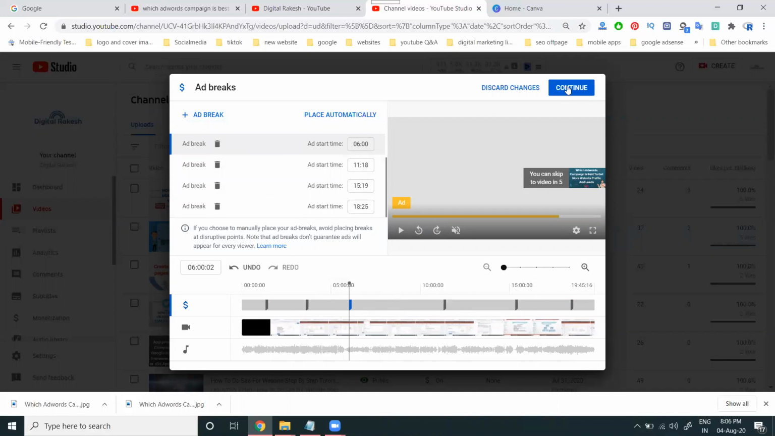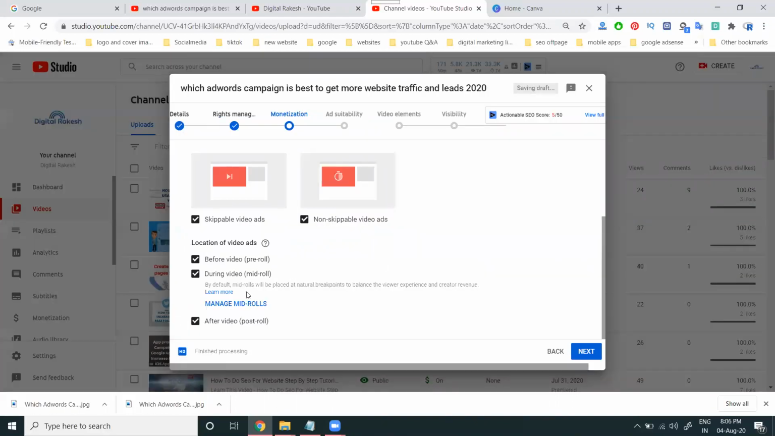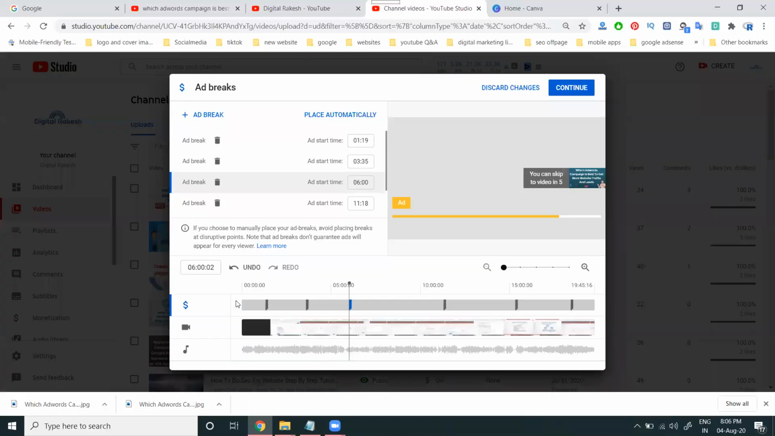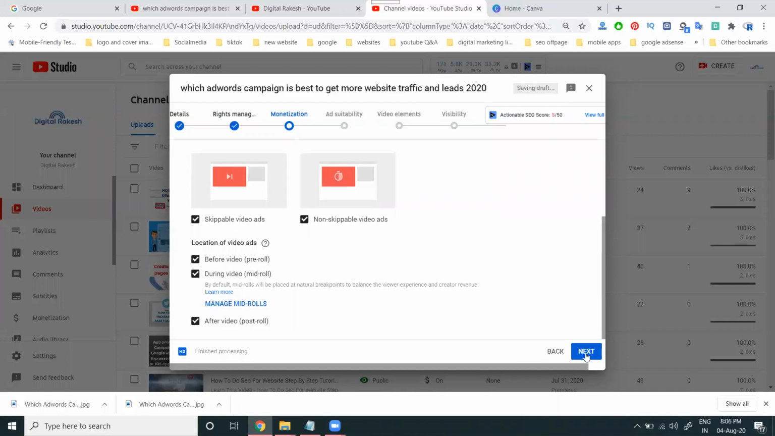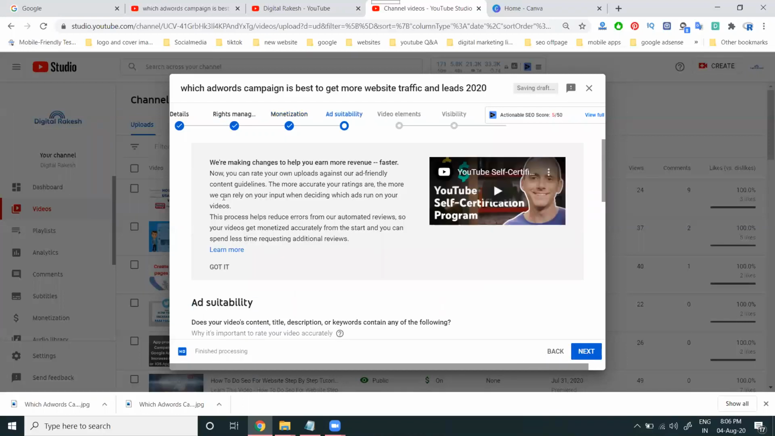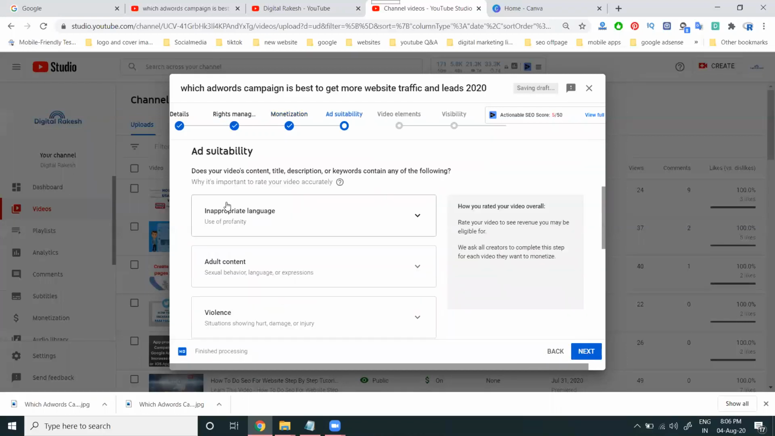Now in this, click continue. Two things. When you enable the mid-roll option and upload a video longer than 10 minutes, it automatically places ad breaks at particular seconds. Continue. After that, next. This is a compulsory important one, ad suitability.